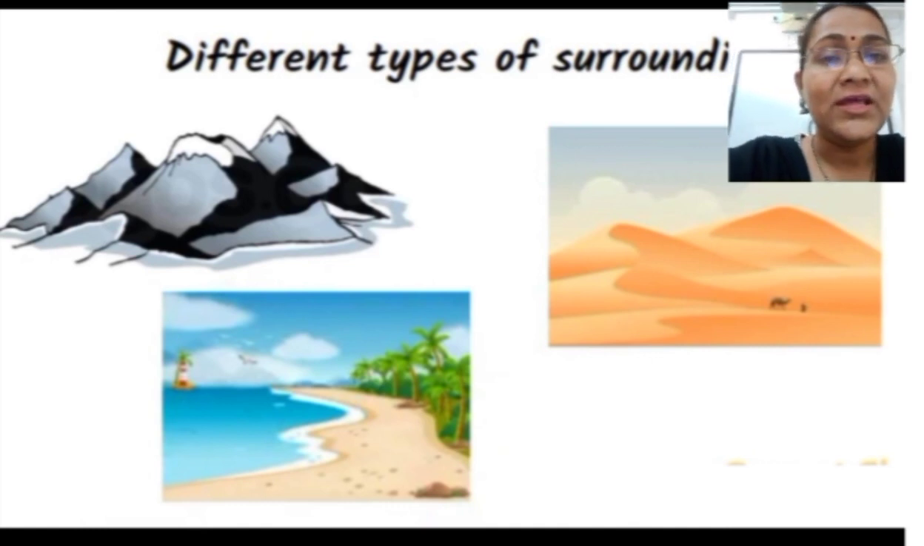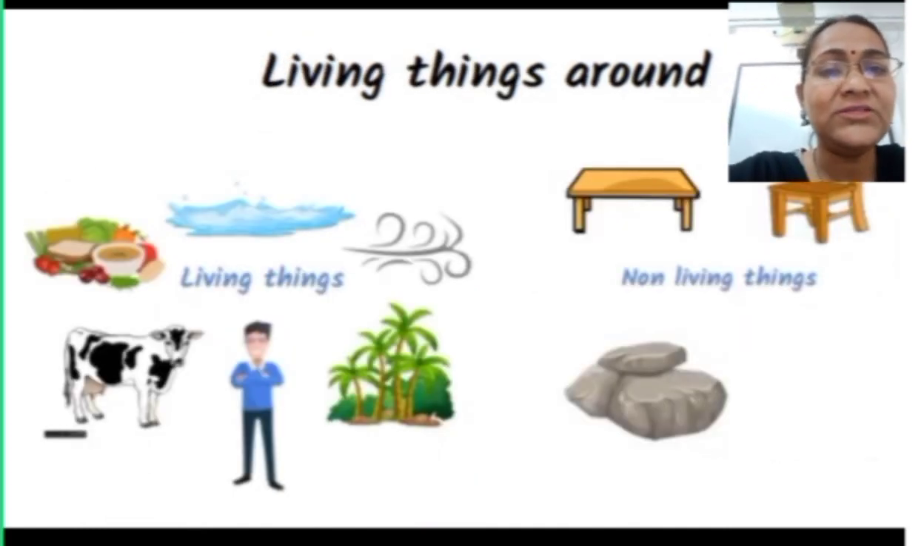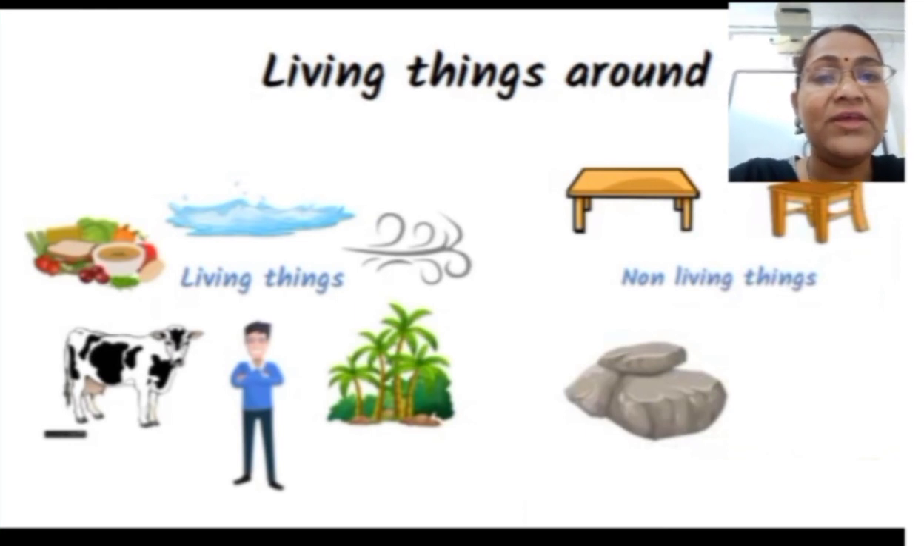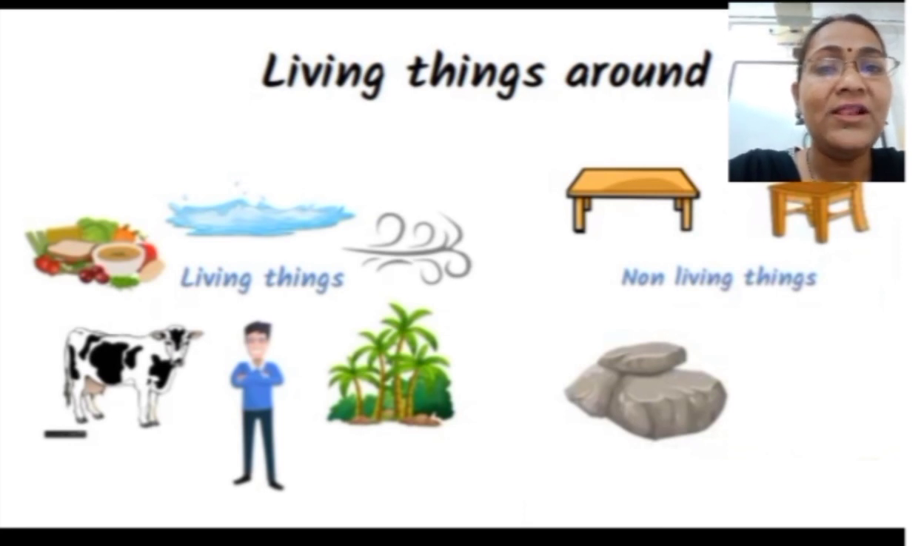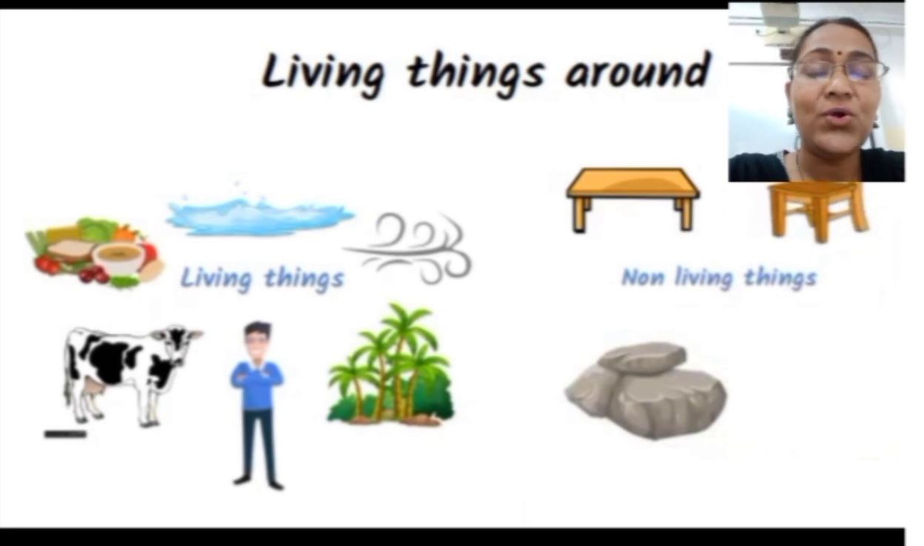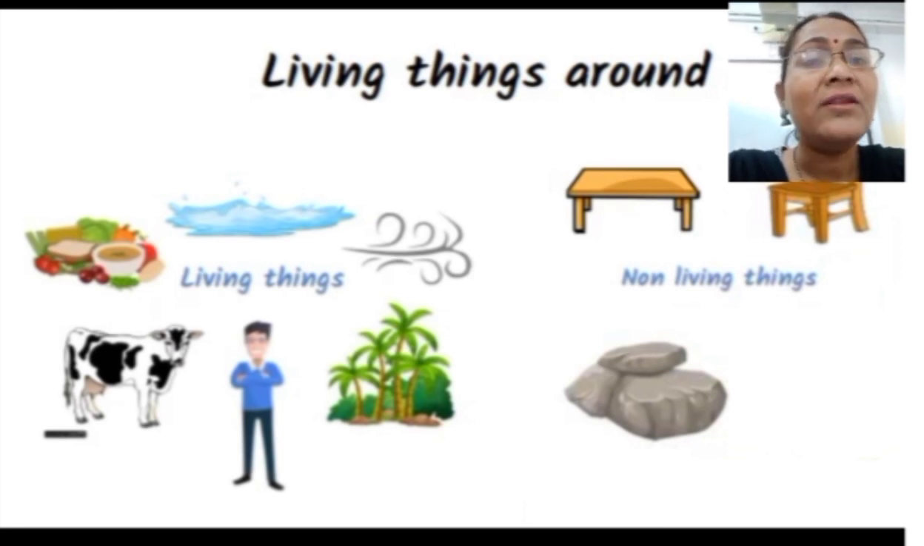Then children, in this chapter we studied about the living things which are present around us. There are many living things and non-living things around us. Those things which need food, water and air for their survival are called living things. All animals, including human beings, are living things. All plants and trees are also living things. Those things which do not need food, water and air for their survival are called non-living things. For example, table, chair, stone, rocks, bulb are all non-living things. Living things are also called organisms.